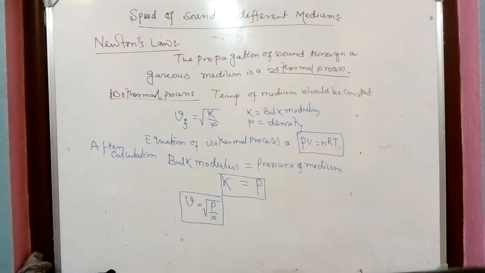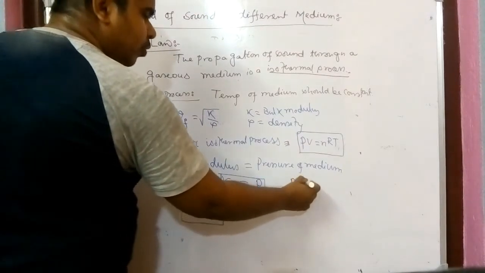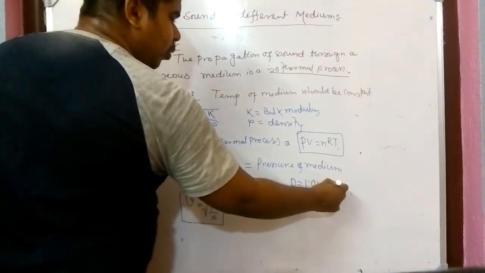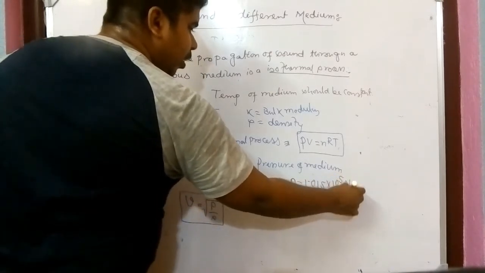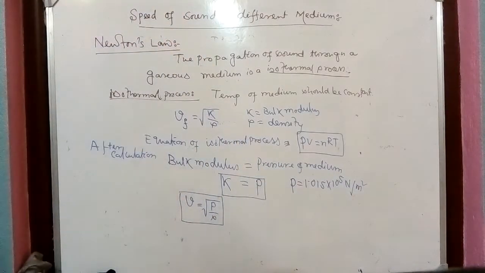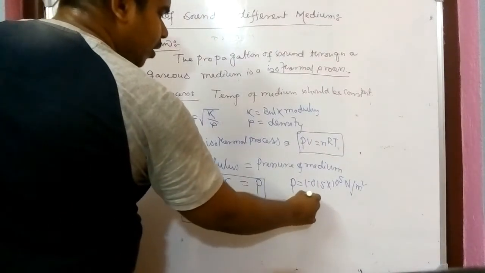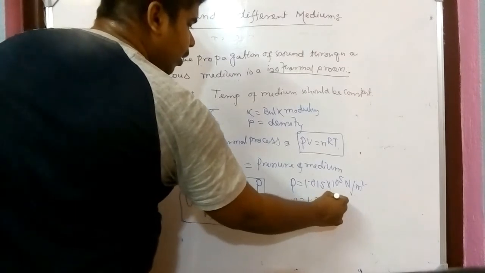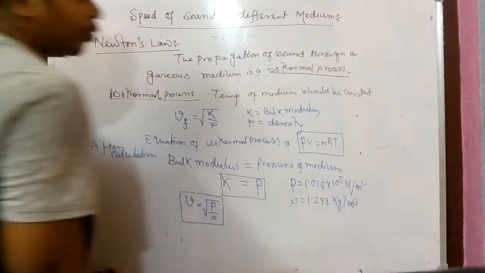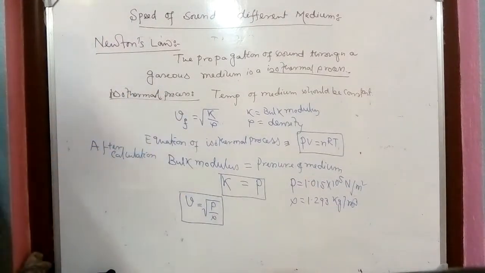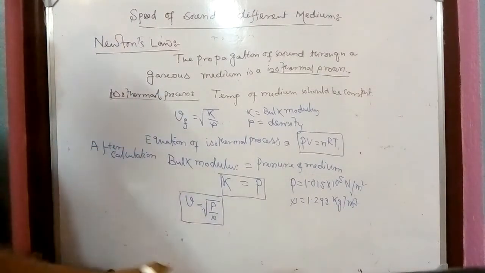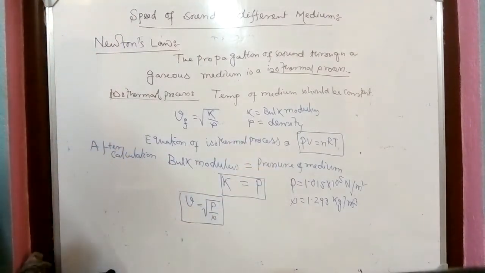Okay, now what Newton did later: the atmospheric pressure at sea level we know, that is almost P equals 1.015 into 10 to the power 5 Newton per meter square. That is the common atmospheric pressure at sea level. Okay, and if I'm talking about the density, rho is 1.293 kg per meter cube. If you ask whether we need to remember this thing, I will say no, it is not needed. No need to remember the whole thing. Okay, that is the experimental value.